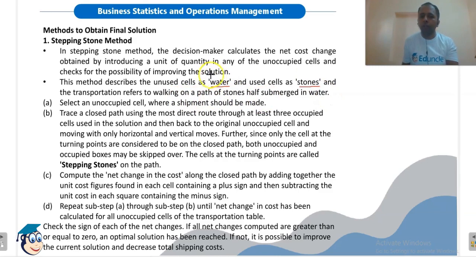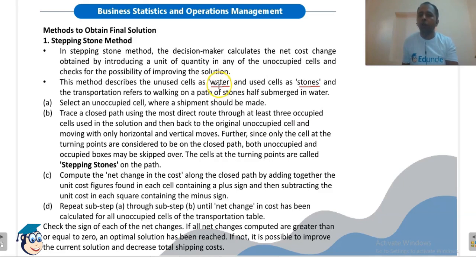We will start with the unoccupied cell, or the water cell, and obtain a closed path in such a way that we can jump only to an occupied cell, and then we need to come back to the unoccupied cell.